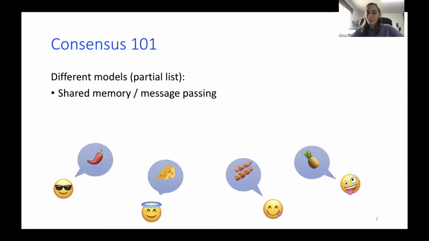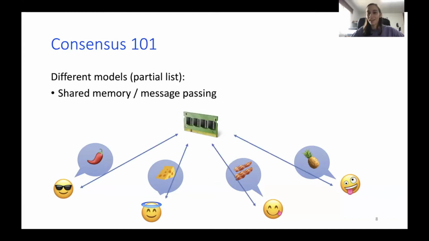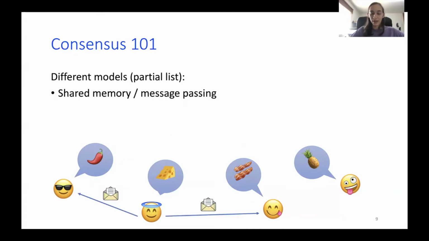So this problem called consensus can be looked at in various models. For example, one property we should look at is, are we solving it using message passing or shared memory? Shared memory means we have some sort of memory we can all have access to. We can write things in a register, read from it, but we don't talk directly with each other. We use some sort of outsource to communicate. While message passing, as one can guess, is sending messages. So I'm Shir, I want to send a message to Edith and say, hey Edith, what do you think about putting bacon on our pizza?